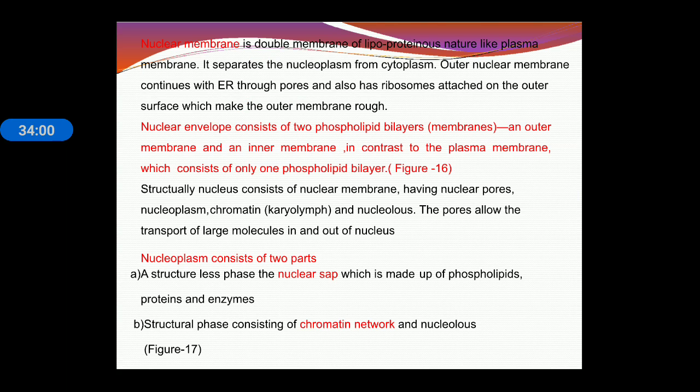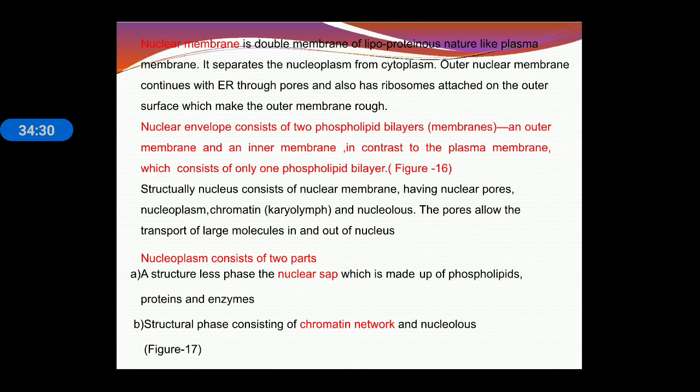The nuclear membrane is a double membrane structure containing lipid and protein, and it helps to separate the nucleus from the cytoplasm and nucleoplasm. The nuclear membrane also contains some ribosomes and pores by which the endoplasmic reticulum gets attached. The nuclear envelope contains pores which help in the movement of particles from nucleoplasm to cytoplasm.